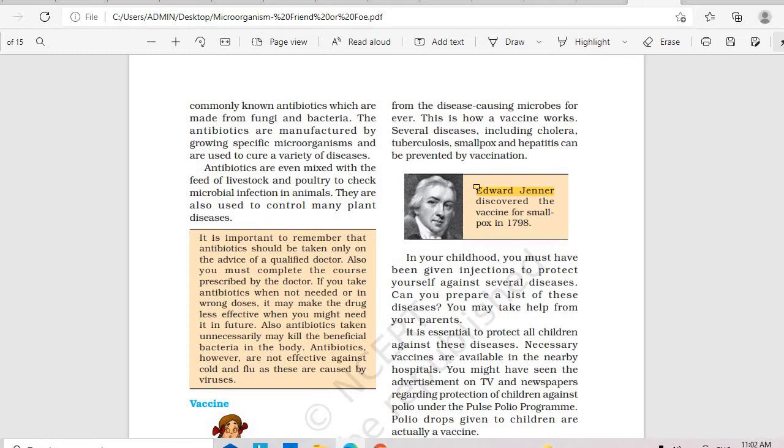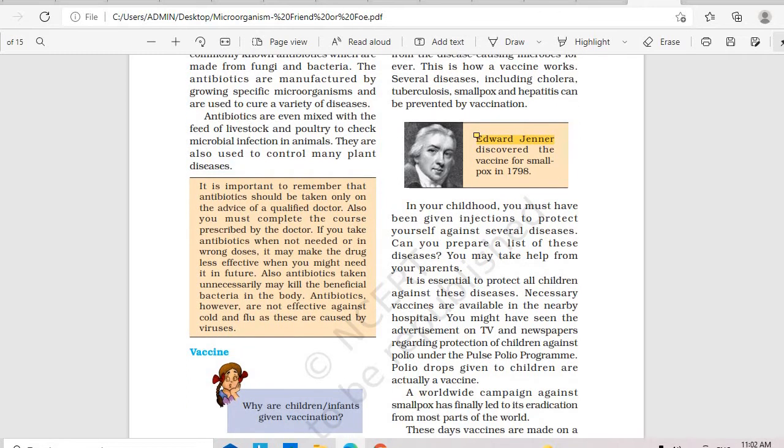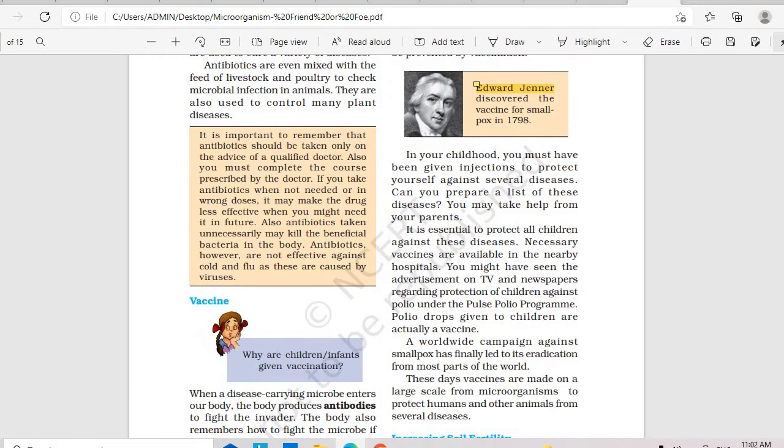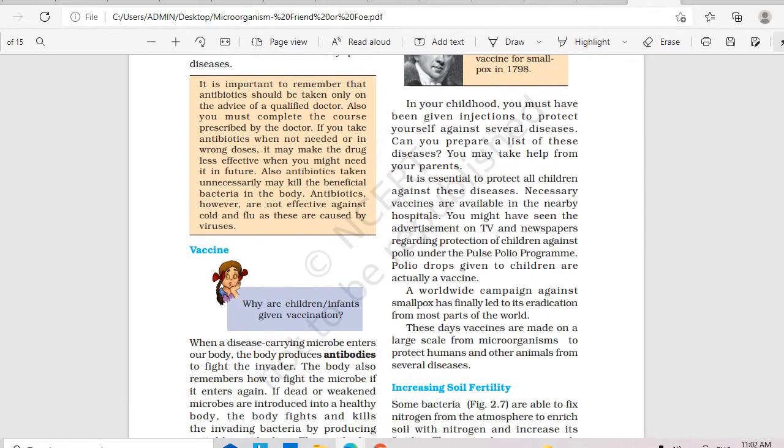What exactly is a vaccine? It is the same microorganism, either in a dead state or a partially living state, which is injected into our bodies. Why does this happen? We all know that whenever a foreign body enters our organism, our body produces what are called antibodies to fight against them. Yes, the same technique is used in a vaccine.